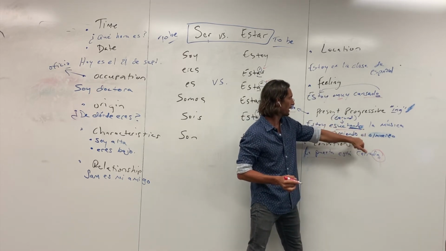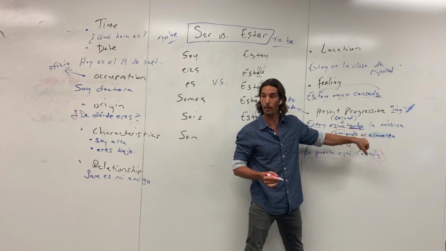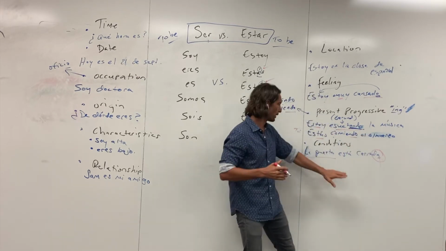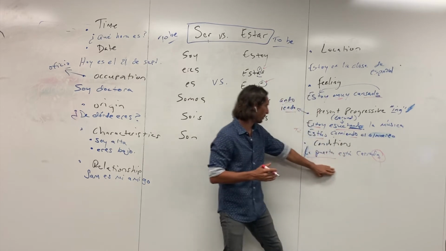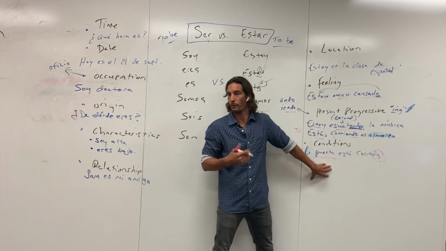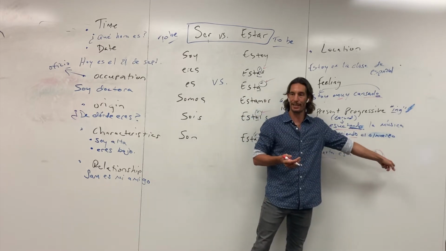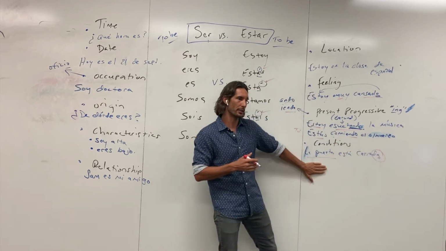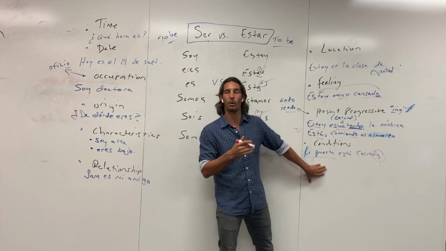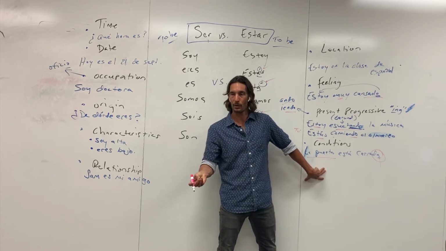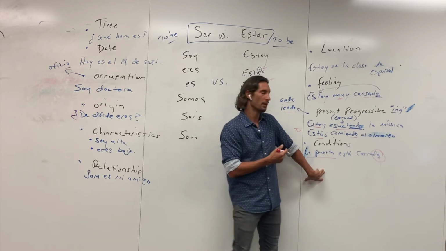Notice that irrespective of gender and number up here, it's only going to end with the letter O. Whereas under conditions, if there were more than one door, for example, las puertas, you would say están cerradas, and you would agree again with that subject, right? If it were a restaurant, el restaurante está cerrado, right? You would agree with the noun and make it O.